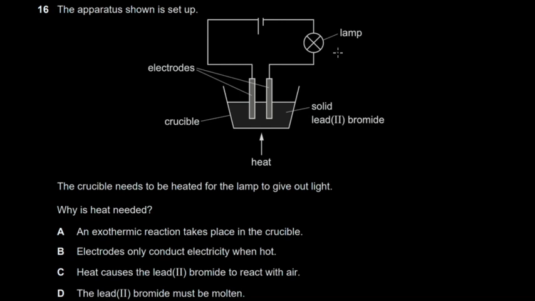So you can be asked, if this is solid lead bromide, what happens to the lamp? It doesn't glow. Why? Because it doesn't conduct electricity until it's molten. So here it says the crucible. The crucible would be this, and then it needs to be heated for the lamp to give out light. Why is heat needed? Initially, when this is a solid, you don't register any light here.